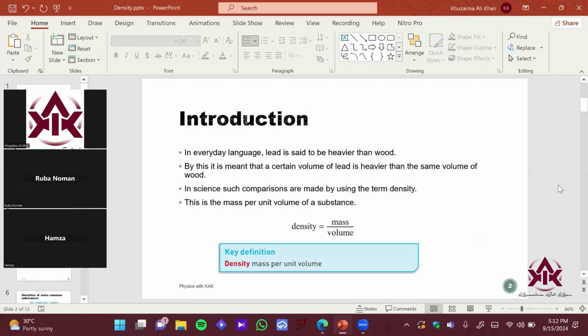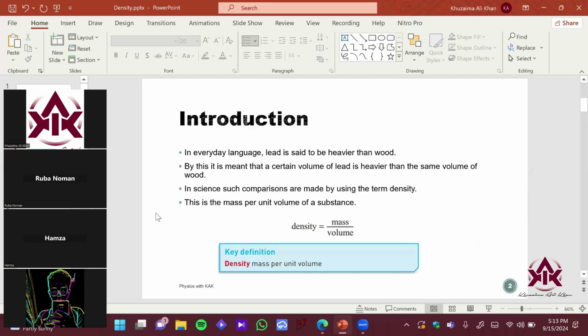So let's begin with the idea of density, right? Let me first skim the content, then I will add on the details.